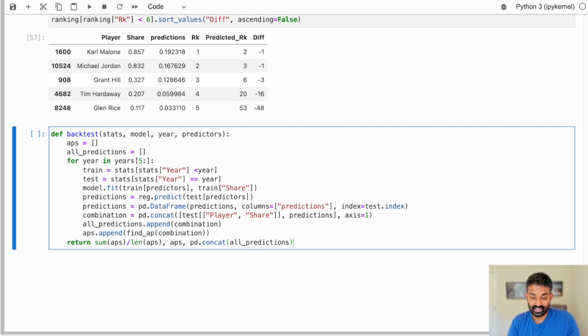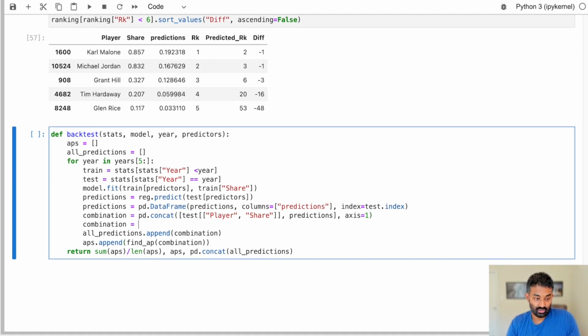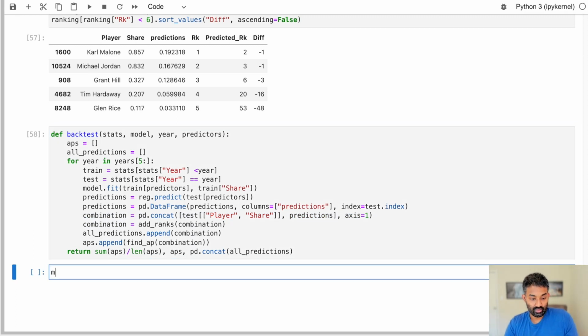All predictions is a list of data frames. We'll concatenate it into a single data frame to make it easier to work with, and we will also use our add ranks function to add in the ranking columns to this combination data frame. All right, so now we can run all of this code on a single line.